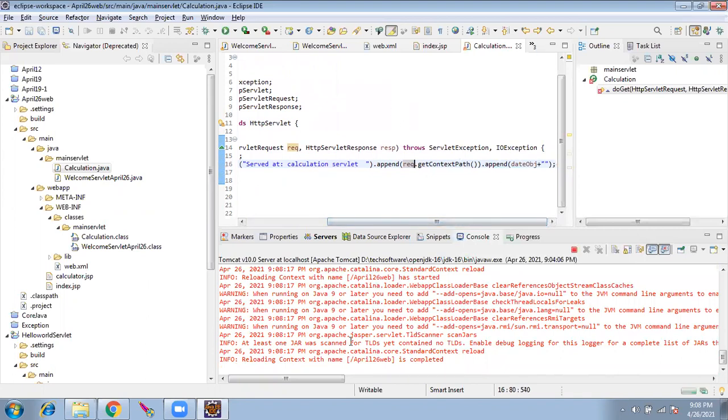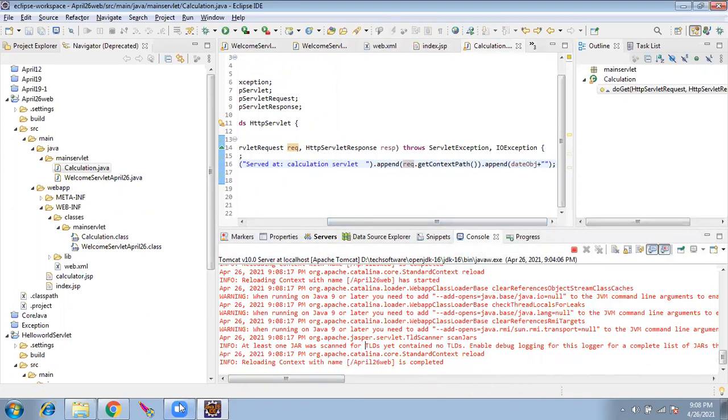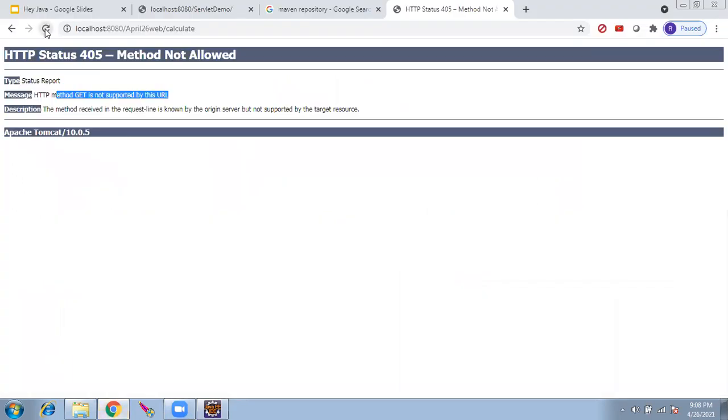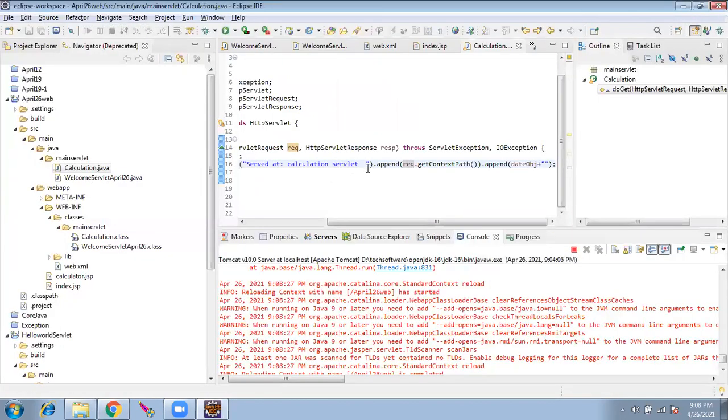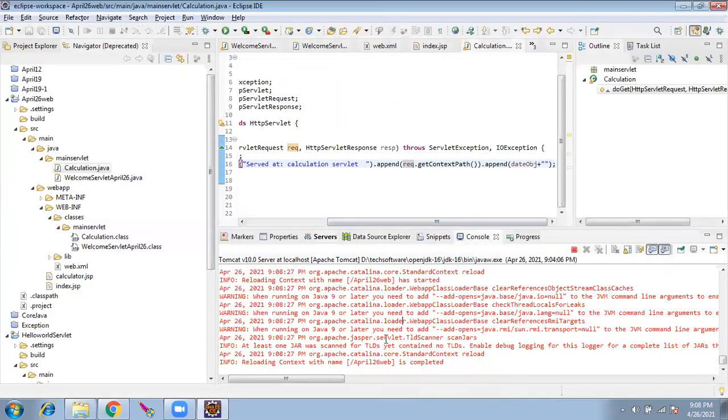Let's see. Something is there. So, unresolved compilation problem. Request cannot be resolved. Okay. Now only it is reloading. Here also, see, it is working. So both the URLs are working now.